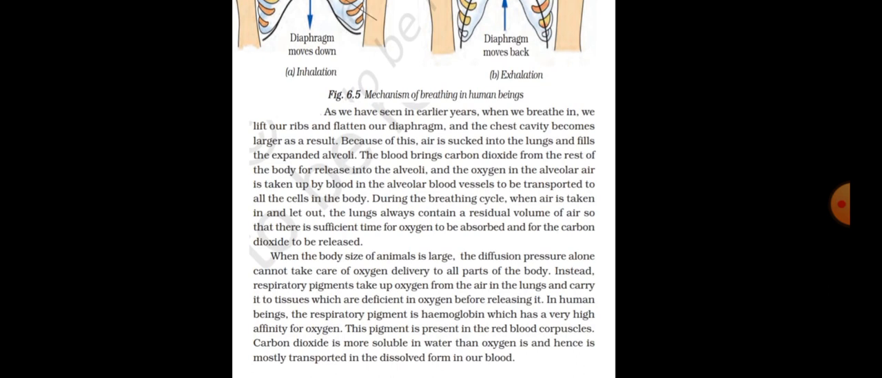When the body size of animals is large, the diffusion pressure alone cannot take care of oxygen delivery to all parts of the body. Instead, respiratory pigments take up oxygen from the air in the lungs and carry it to tissues which are deficient in oxygen before releasing it. In human beings, the respiratory pigment is hemoglobin, which has a very high affinity for oxygen. This pigment is present in the red blood corpuscles. Carbon dioxide is more soluble in water than oxygen and hence is mostly transported in the dissolved form in our blood.